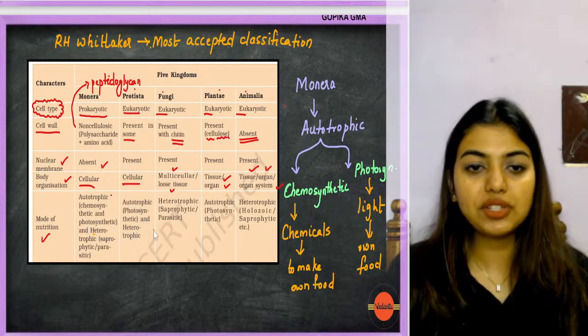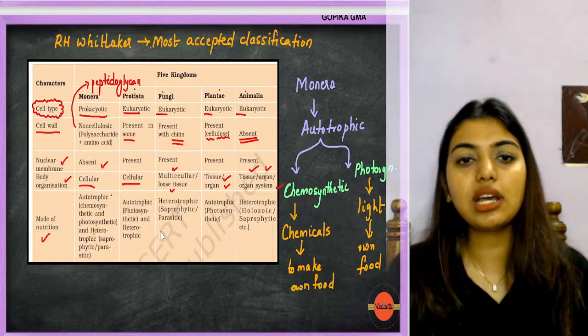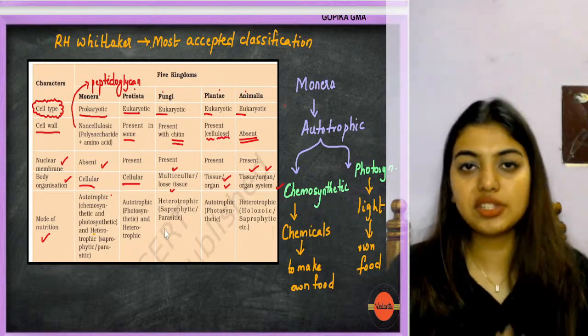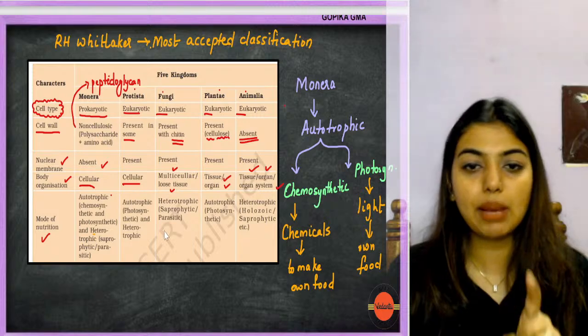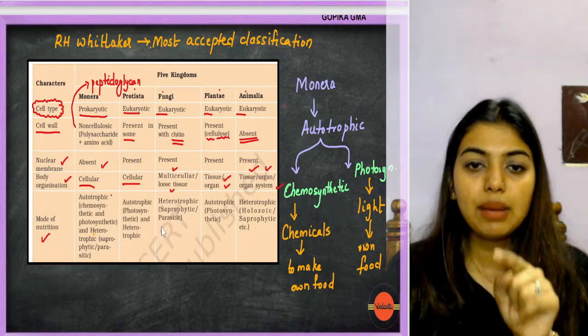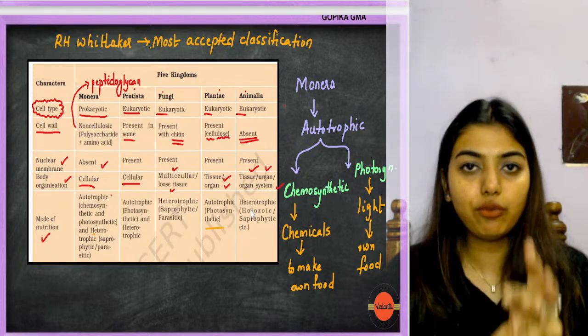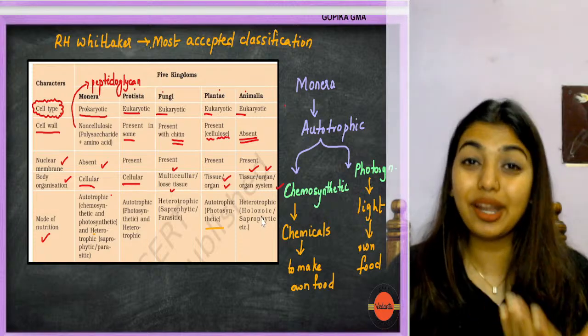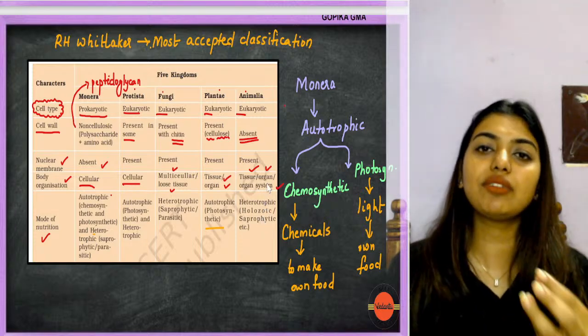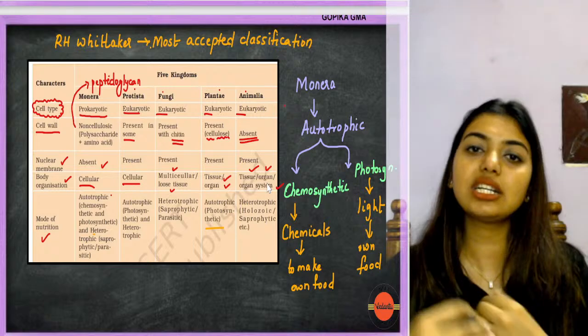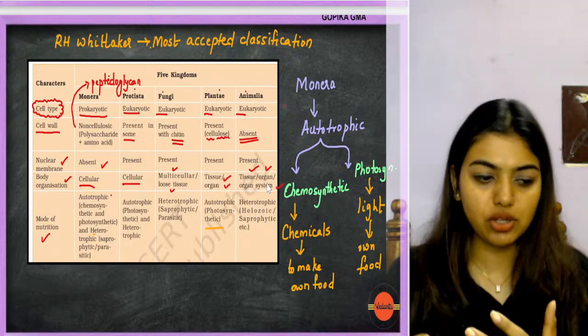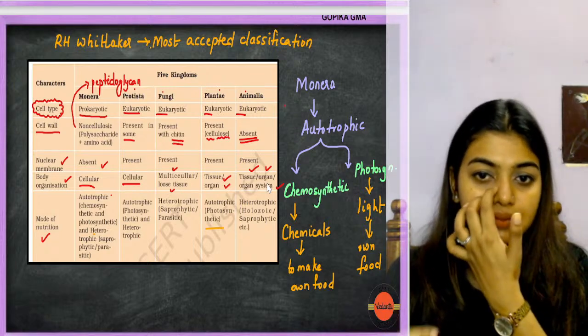Here also autotrophism and heterotrophism are seen in Protista. In fungi, heterotrophism is the main thing, under that you have saprophytes and parasites. In Plantae, you can see autotrophism, photosynthetic. In Animalia, you will see heterotrophic, where you have holozoic, where we take the food, we digest it, and then the nutrition is absorbed. Clear? And then we have saprophytic.